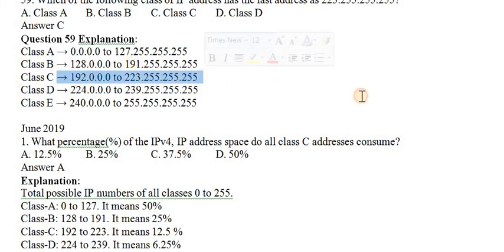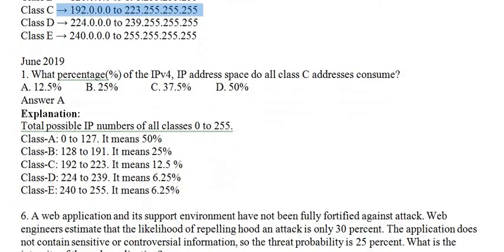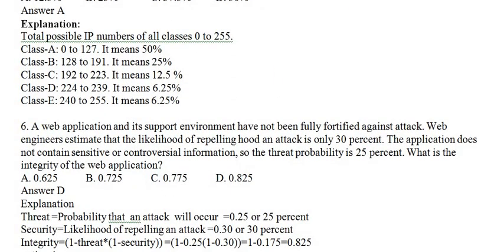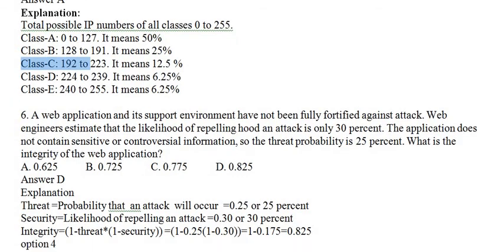Which means 50%, 25%, 12.5%, again 6.25%. This way you want to understand. So class C belongs to 12.5%. From the total number of IP addresses, 12.5% alone is reserved for class C IP addresses.